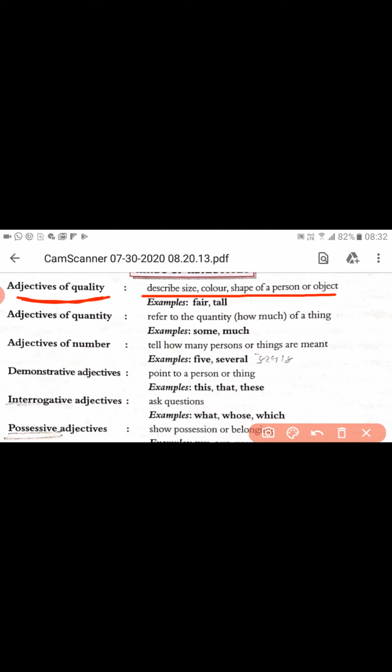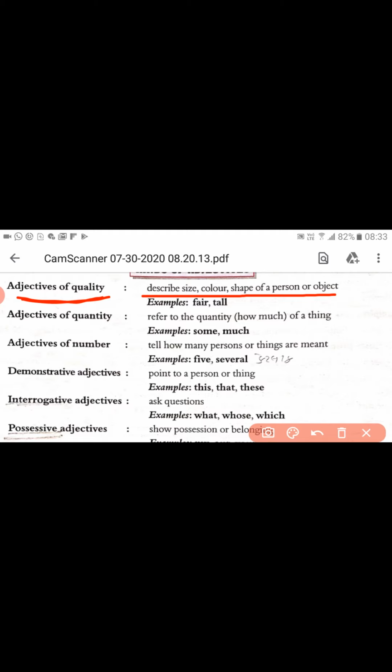Whenever we find a word that describes the size, color, shape of a person or any object, we say the word is an adjective, and as a kind of adjective it is an adjective of quality.